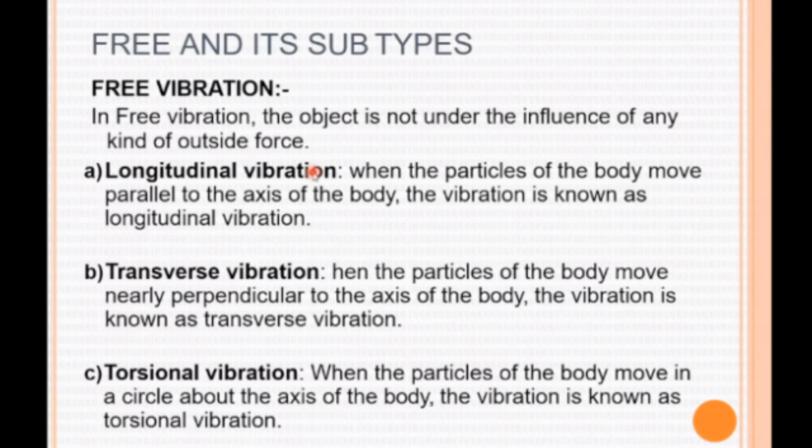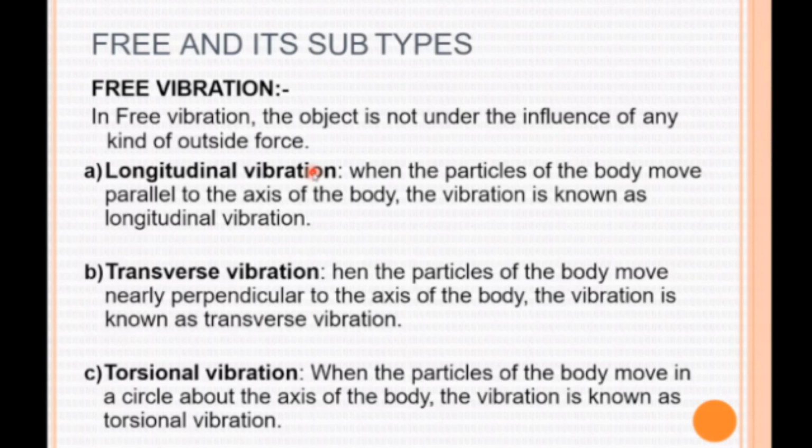For example, if you displace a simple pendulum, it will oscillate about one center point. After that, the vibration gradually decreases because of the resistance offered by the string of the pendulum. So that is free vibration.